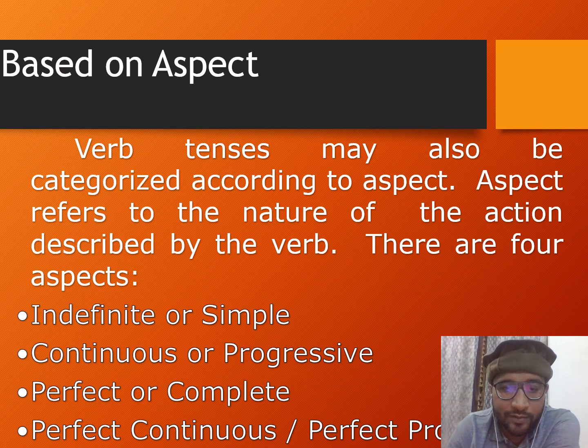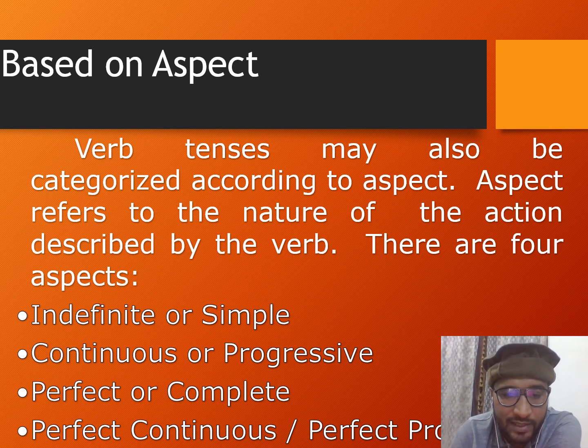Now, as I've already discussed the three tenses based on time, I'm discussing those tenses based on aspects. Verb tenses may also be categorized according to aspects. Aspect refers to the nature of the action described by the verb. There are four aspects of English tenses.